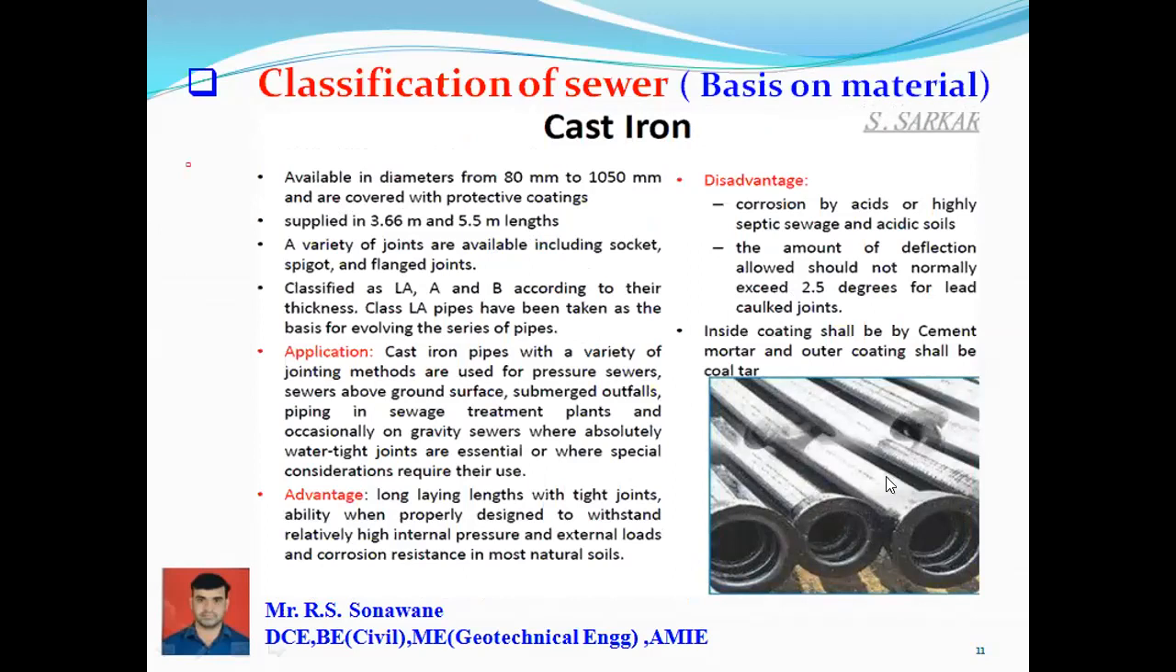Such a type of cast iron pipe is provided. It is available from 80 mm to 1050 mm and is covered with a coating. Applications: iron pipes with a variety of jointing methods are used for pressure sewers. If there is a maximum pressure, such a type of pipe can be provided.